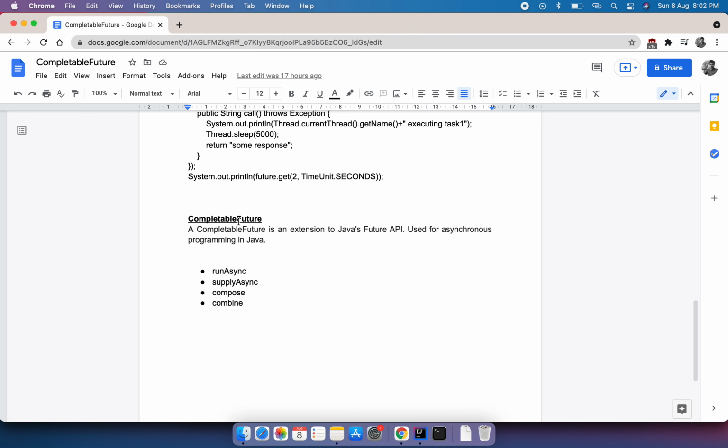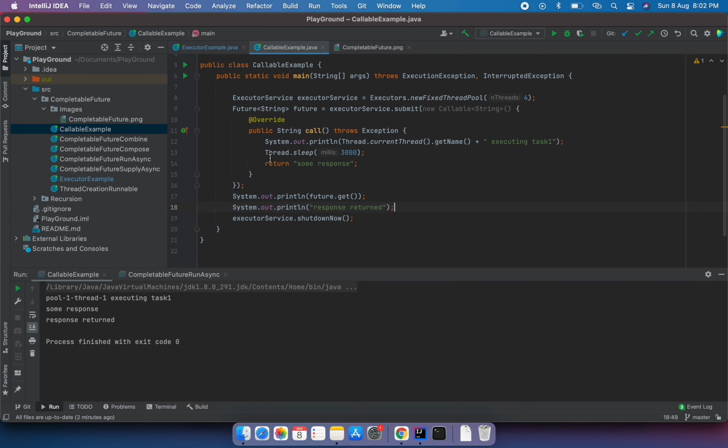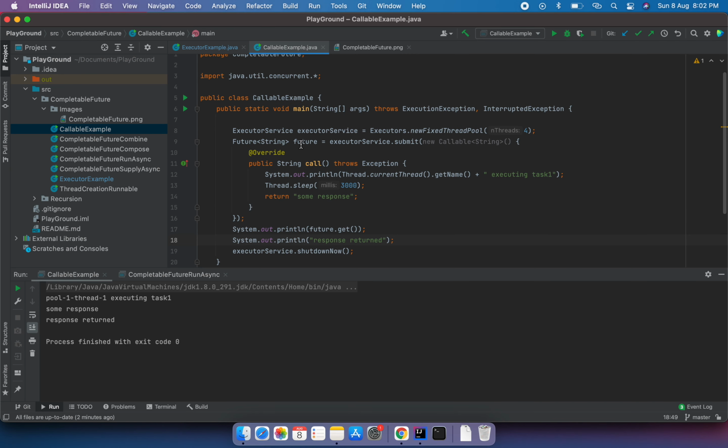Yeah, so let's discuss CompletableFuture, which is our main topic. So what is CompletableFuture? A CompletableFuture is an extension of the Java Future API. The Future API which we just explained: in the callable it is returning a future, and from the future we are getting the response.